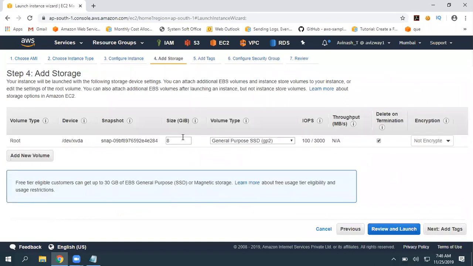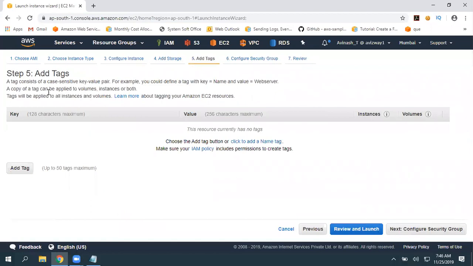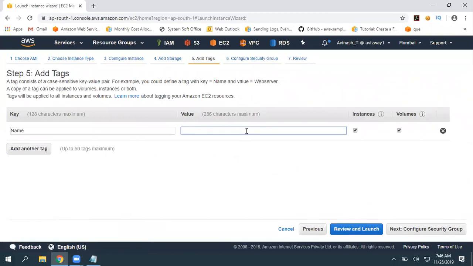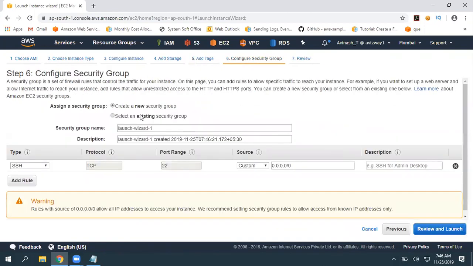Storage is 8 gigs. If you want to increase this, yes, you can increase. Now click on next. Here is a tag, so I'm going to add a tag and call this first Linux instance. Click on next. See here, as it is a Linux operating system, port number 22 must be opened. So make sure you take care of that.